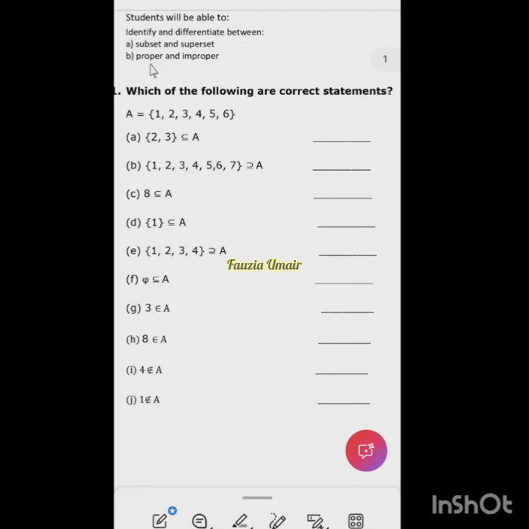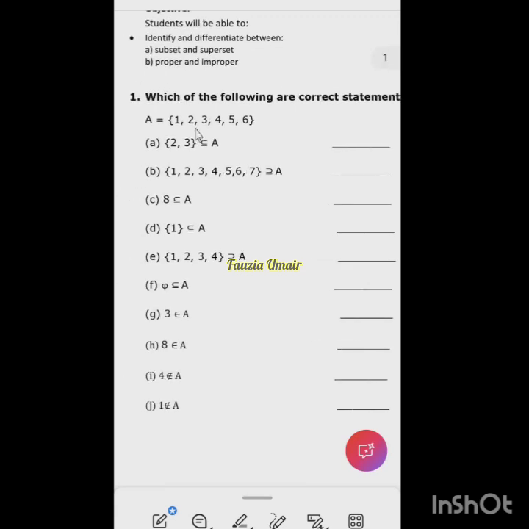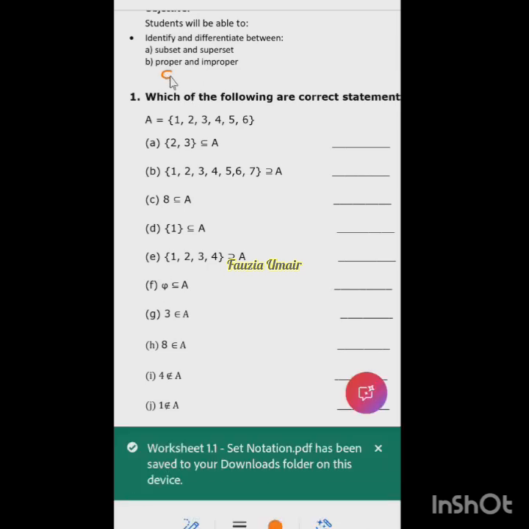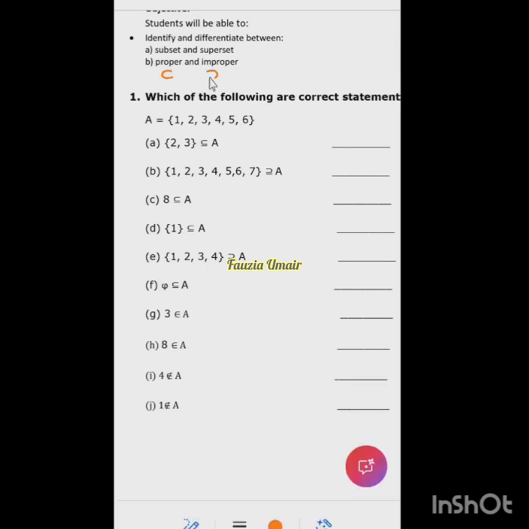So this symbol is the symbol of proper subset, and this symbol is the symbol of improper subset. So subset is still the same, proper and subset. And for improper, we have a line below this symbol, right? So superset is like this, and sometimes there is a line also below this symbol. That's fine, right? So now we will solve this.